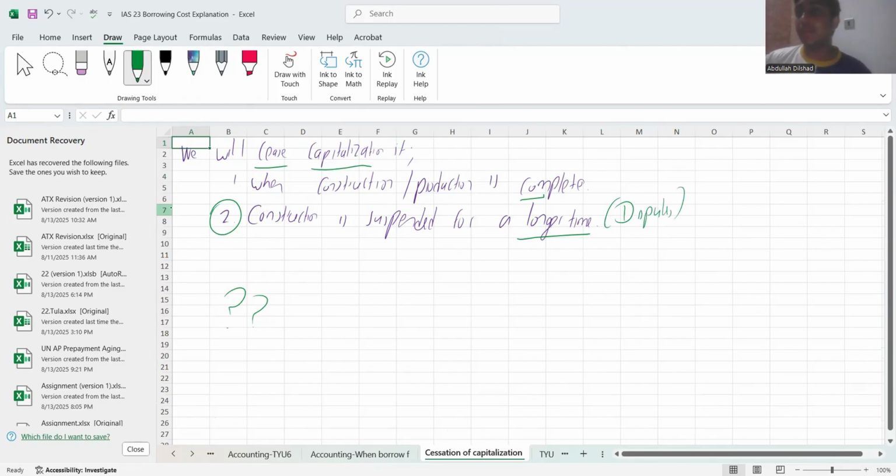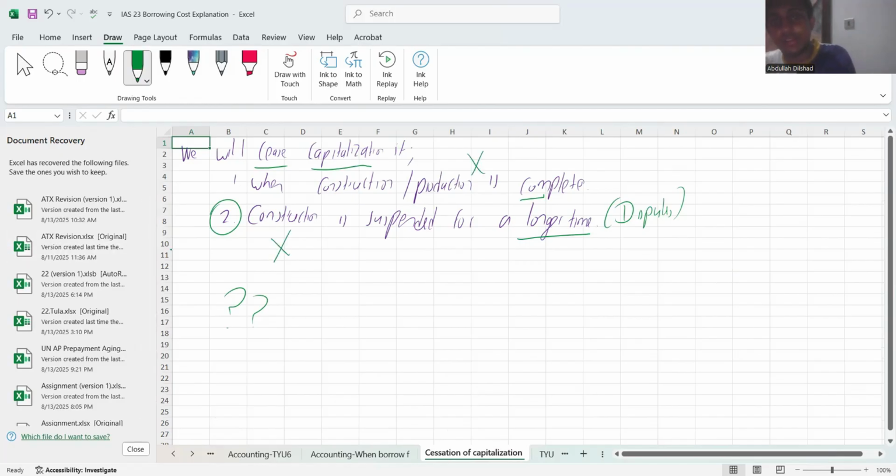I have experienced this in my personal life. Normally when you're constructing a building, your laborers and the manager will be having multiple problems. They are called disputes. It can be a money problem, a raw material problem, it can be corona, any of those sort. Due to that, your construction might be held pending. If it's suspended for a very long time, for an uncertain amount of time, you're not going to construct. Then you cannot capitalize.